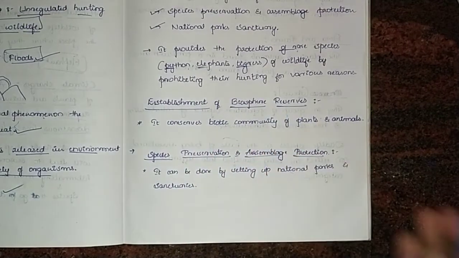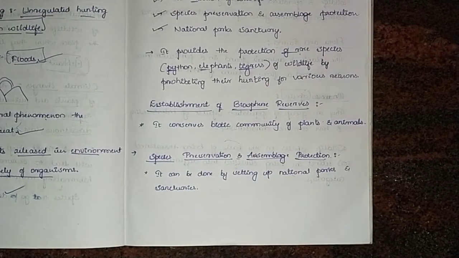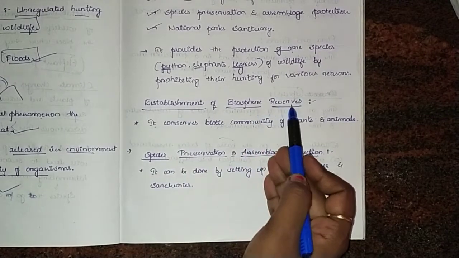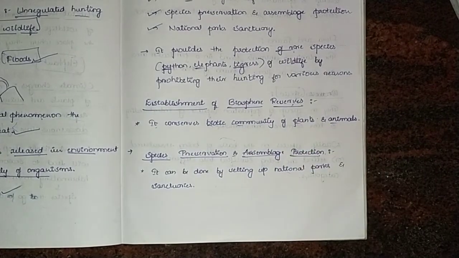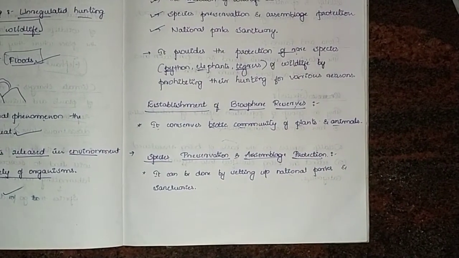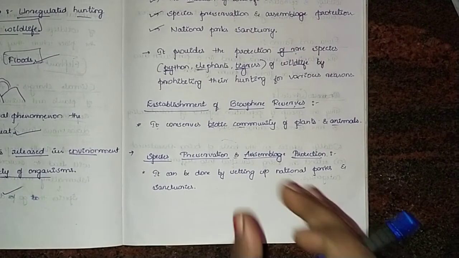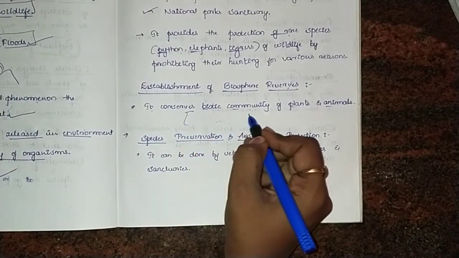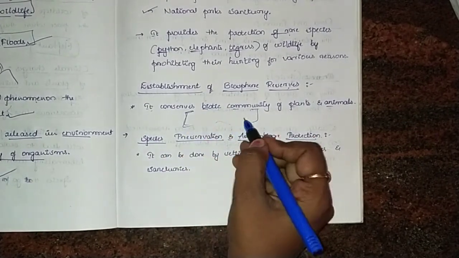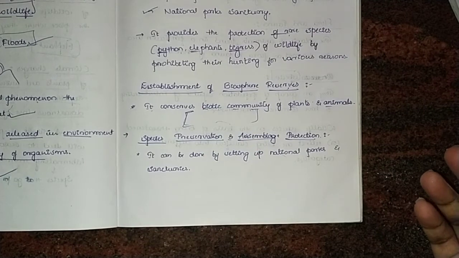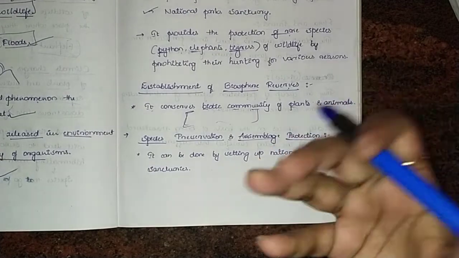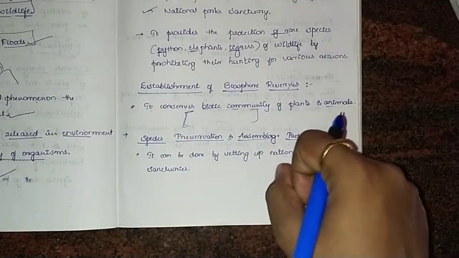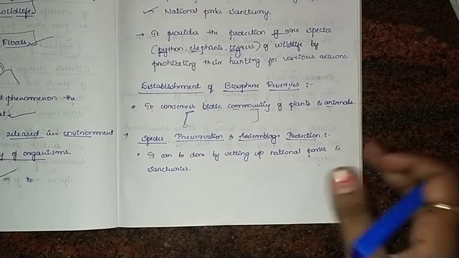And then we have the establishment of biosphere reserves. Establishment of biosphere reserves means it conserves the biotic community of plants and animals. You may ask what we mean by biotic community. Biotic community means an area, for example a very big area, where there will be a setup in order to preserve biodiversity. It's a large area where wildlife can be conserved.